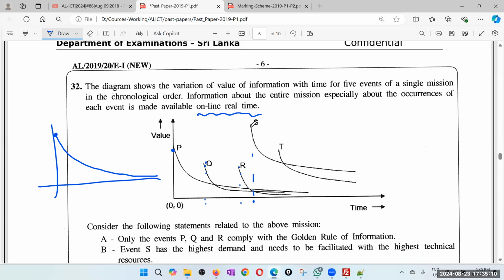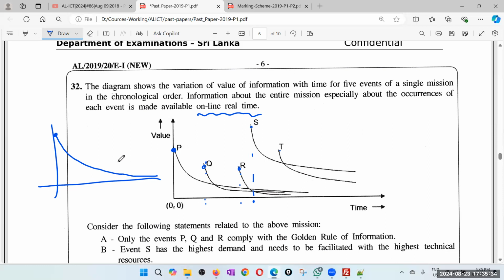But it looks like S information is more valuable. Or maybe, let's see. You can see this start here, this start here, and so on, but all have a similar sort of value versus time curve.